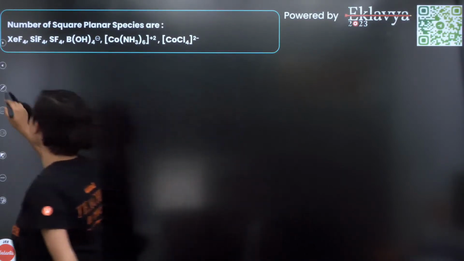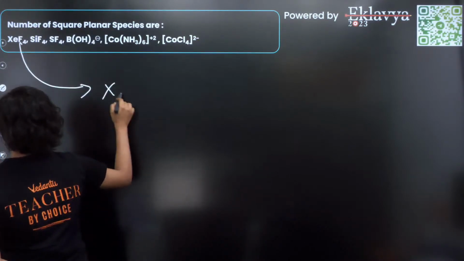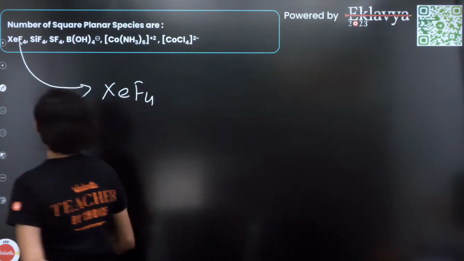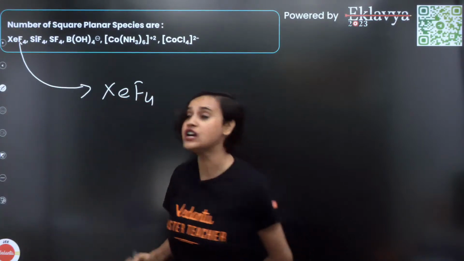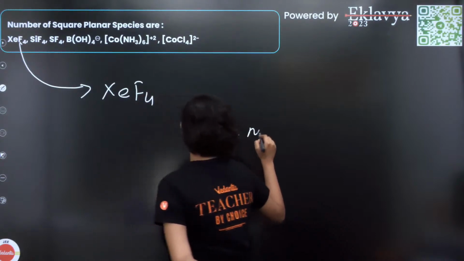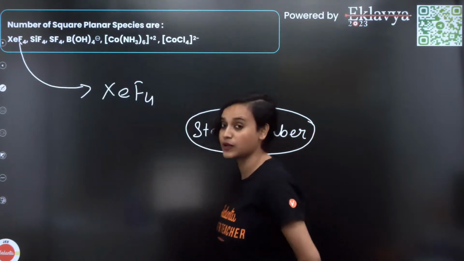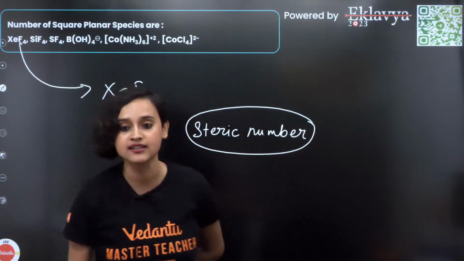Do you remember which one it was, my dear student? Yes. We know very well that XeF4 is the answer. How are we going to find it out? By noting down the steric number, right? By noting down the steric number, we can easily find out which one is square planar. So that is your answer.